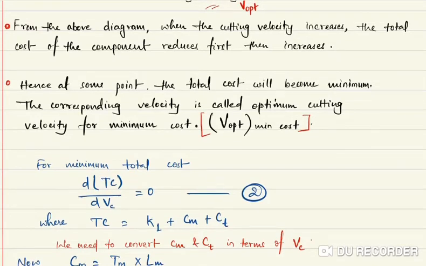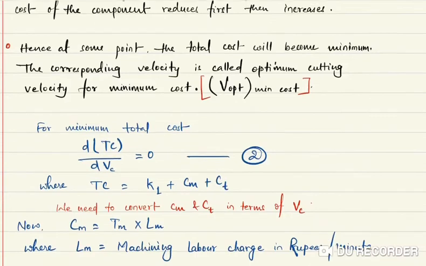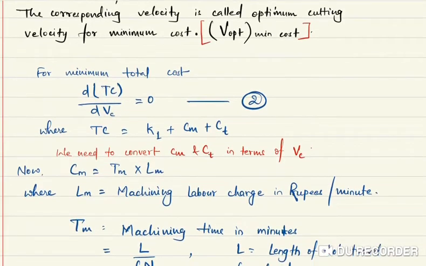You know that to minimize or maximize certain quantity with respect to one variable, we differentiate that quantity with that variable and we equate it to 0. So we get an optimum value at which either you will get minima or maxima. So obviously here you are going to get minimum total cost.